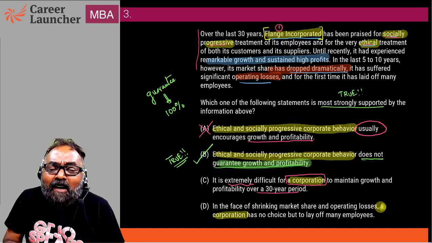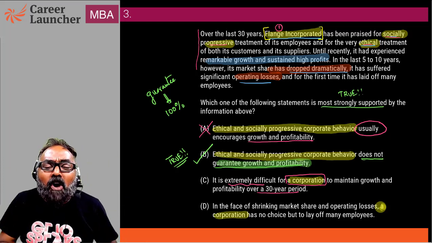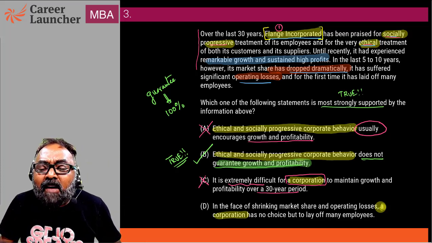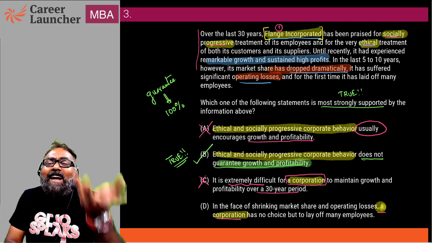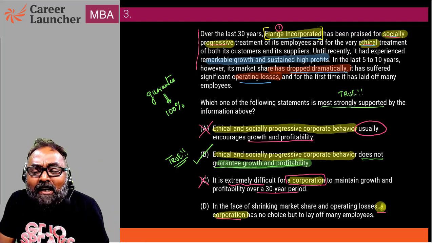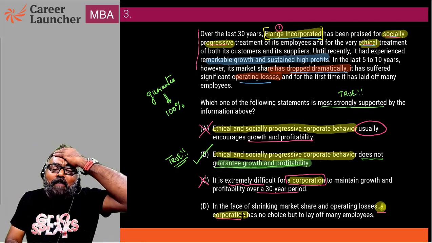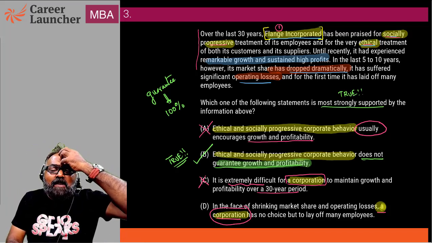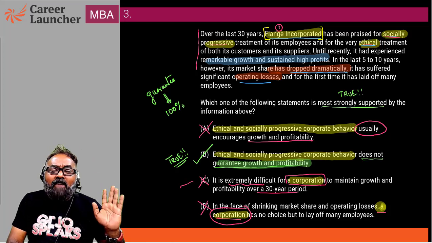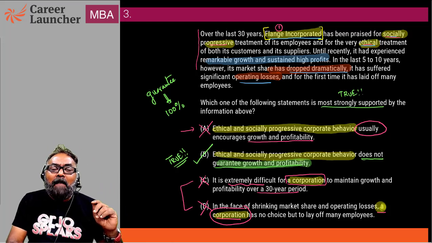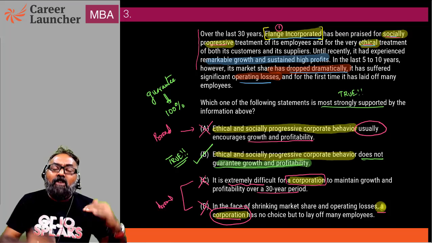Why was it extremely difficult for corporation in general? Too broad. In the face of shrinking market share and operating losses, a corporation has no choice but to lay off. This guy laid off employees. This one company did it. How can he then take it to the entire corporation, and every corporation has to do that? General statement. No. All these are wrong. I'm making very, very broad claims. And answer choice is B.